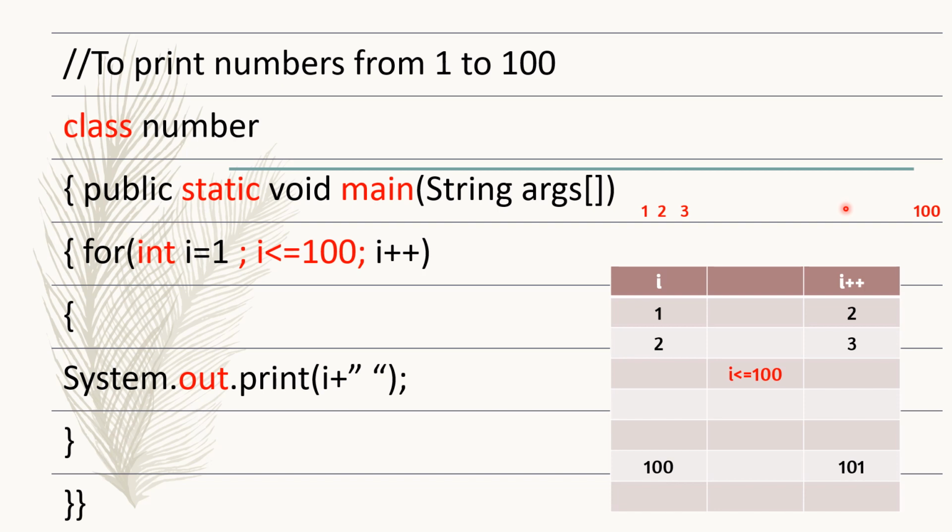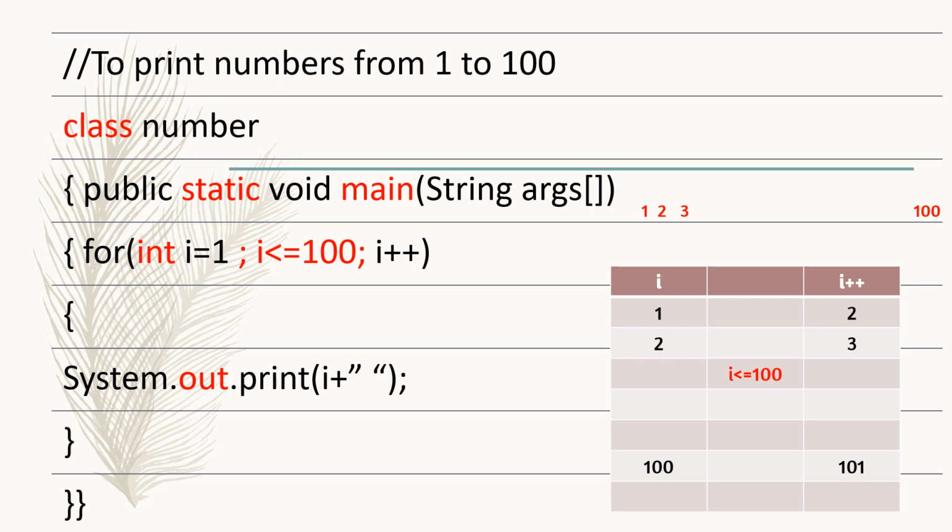If it is saying System.out.println, the output will be one below the other: 1, then next line 2, then 3. Like that. As we are giving the command print, i is printed here with a space in between. And then close the for loop and close the bracket for public static and the class name. So this way we can complete the for loop for printing the numbers from 1 to 100.